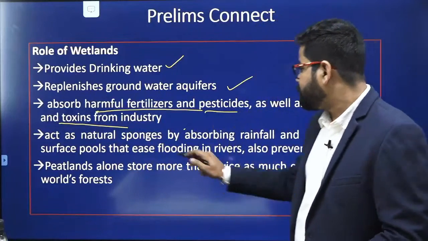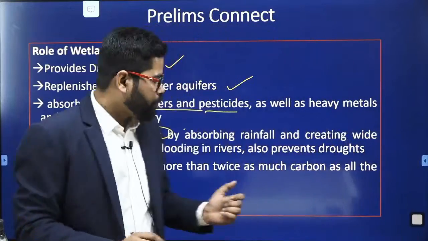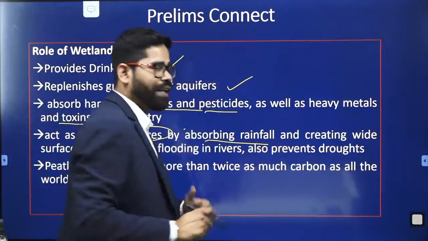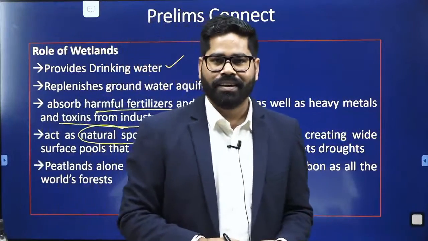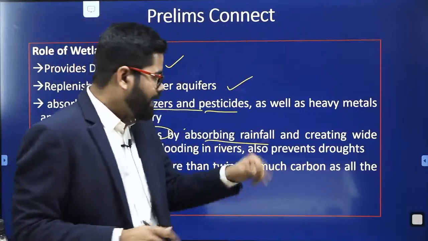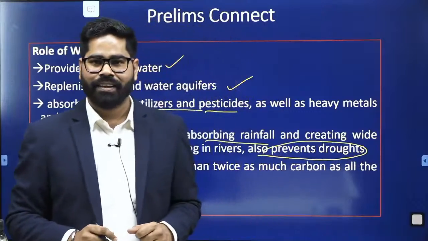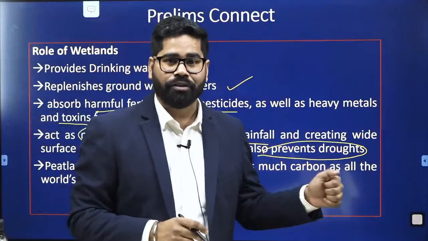Then they also act as natural sponges. What are they doing? They are doing flood control during excess rainfall, and at the same time they also help in preventing droughts. So that is also a very important part of wetlands.